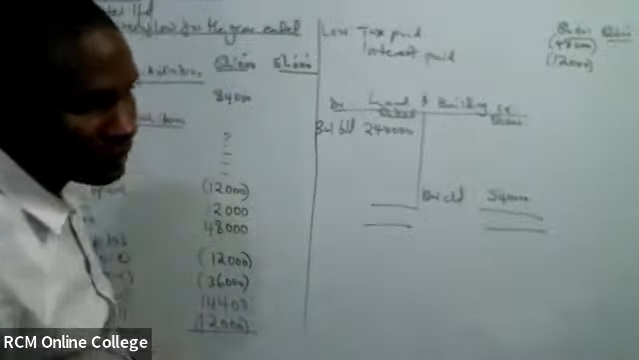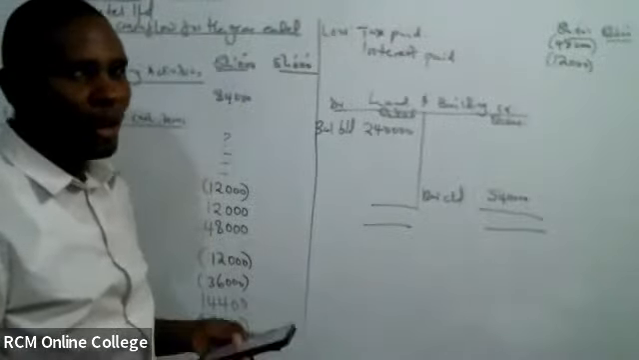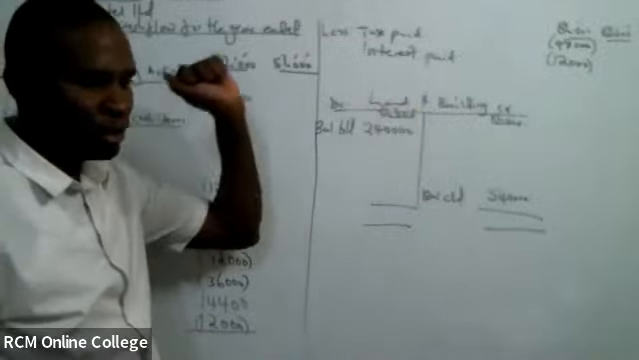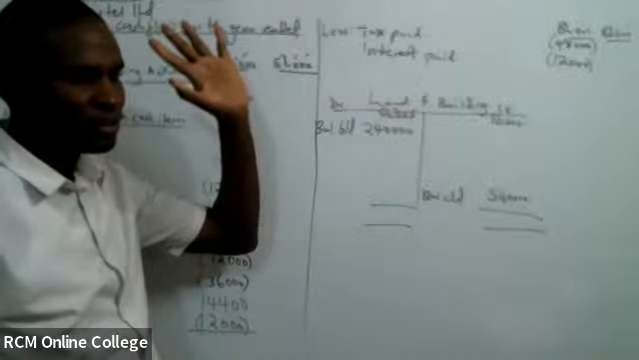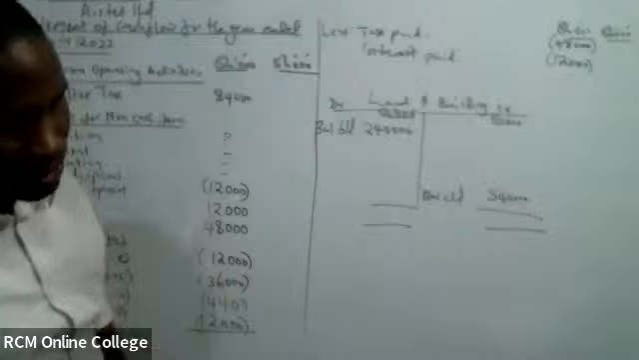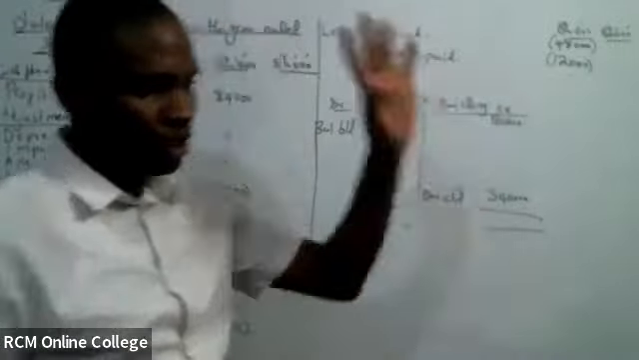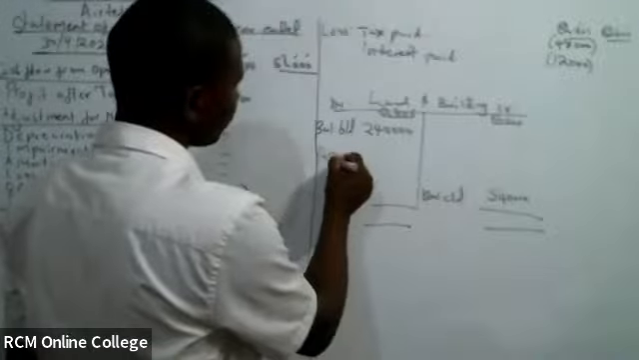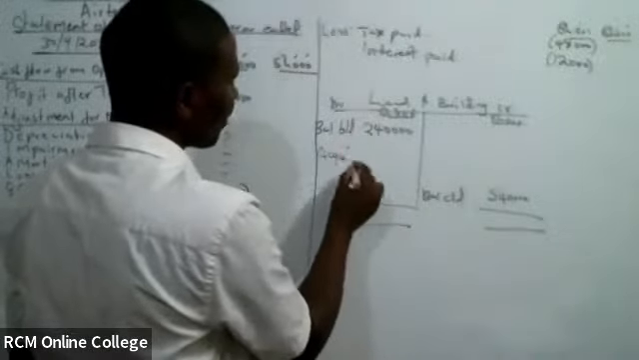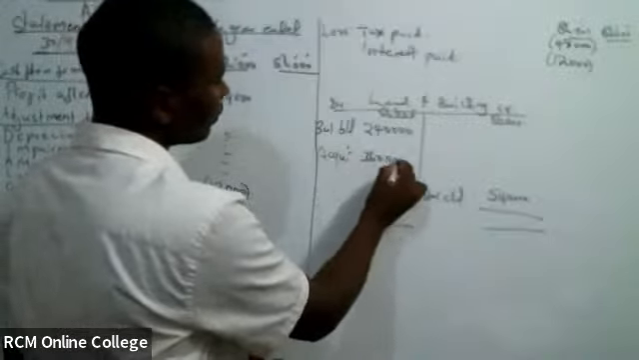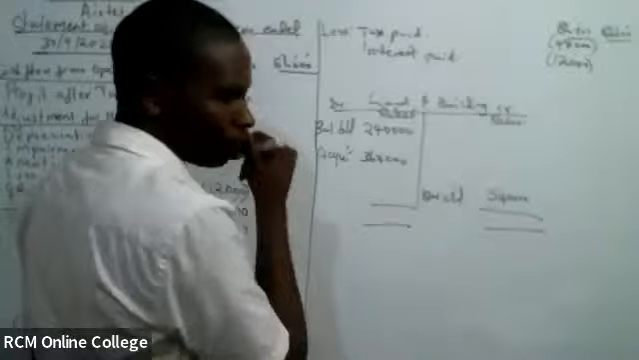Then you ask yourself, do I have any other information that is touching on my land and building? Kindly tell me. Of course, you get that in the additional information. Additional information number 5 talks about acquisition. There was acquisition of this land and building. How much? 360,000 to acquire.